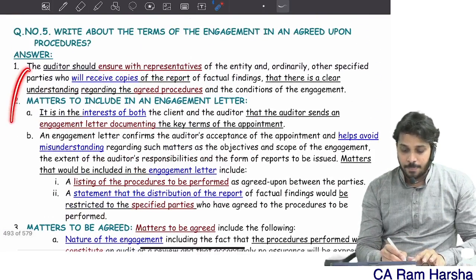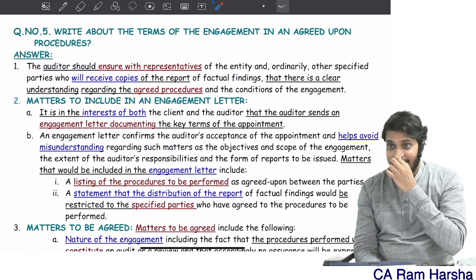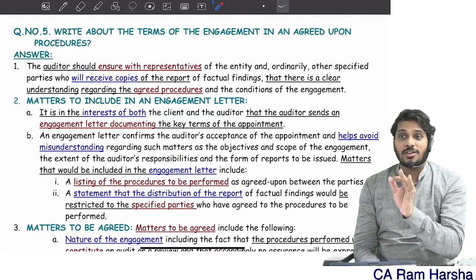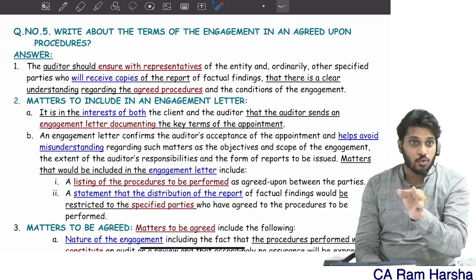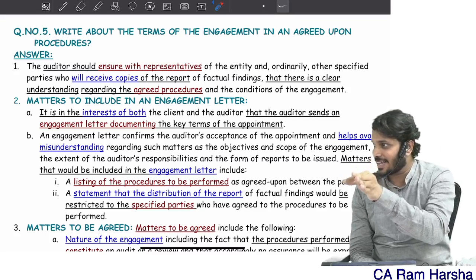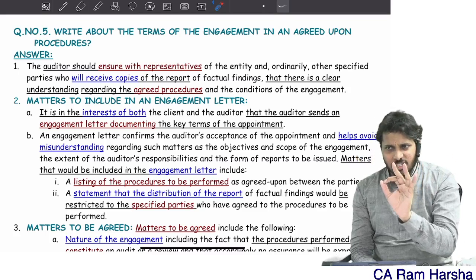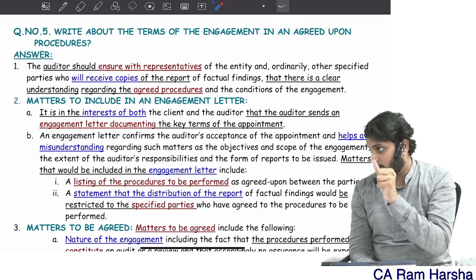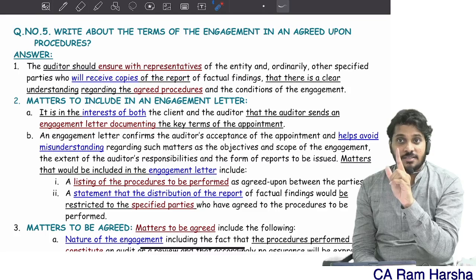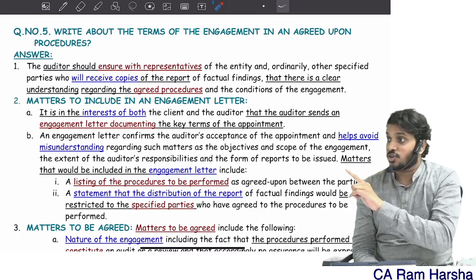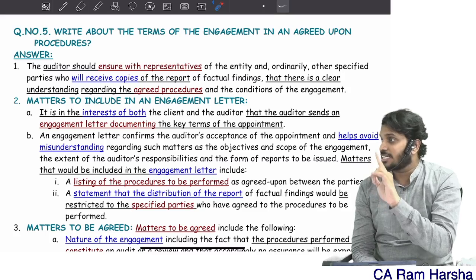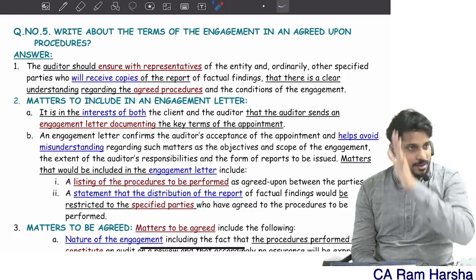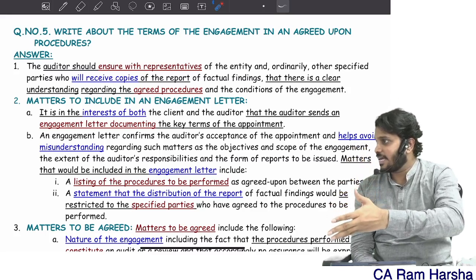They may ask you to write about agreeing to the terms of an engagement in an agreed upon procedure. What are the specific points the auditor or practitioner shall include in that engagement letter? In the engagement letter specifically you must include the procedures that you have to perform. Second, you have to specifically mention that this report that you are going to give is not available to the public. It is only restricted to specific users. Such a condition should be emphasized in the engagement letter.